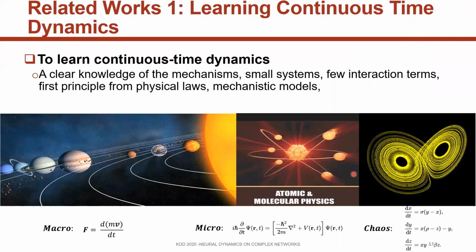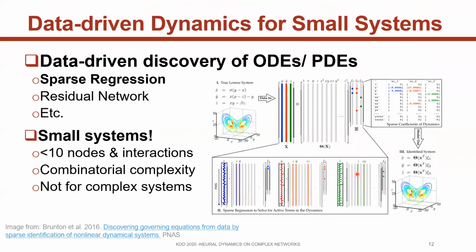One thread of related work is learning continuous time dynamics. The physicists propose many well-known dynamics mechanism models based on a clear knowledge of the mechanisms. The systems are usually small, with only a few interaction terms. Data-driven machine learning methods are also investigated to learn dynamics of small systems, for example, sparse regression.